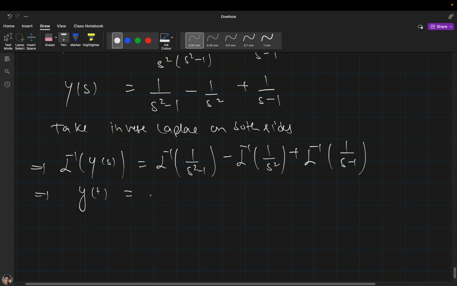Fine, tell me. So at the place of this, what can I write? Tell me, the inverse Laplace of 1 divided by s square minus 1, what will be the expression? Tell me what kind of f(t) it will be. And at the place of this what it should be, and at the place of this what it should be, tell me.